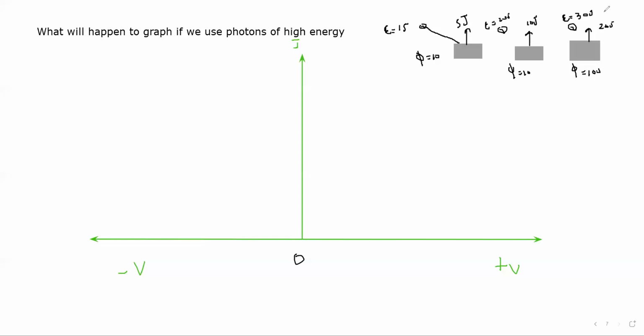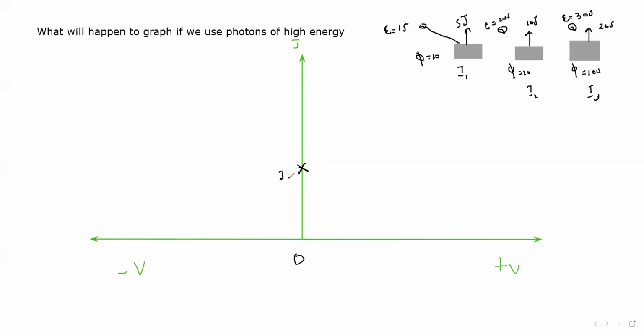So if I use a high energy photon, say the current in the first one is I1, in the second one I2, and in the third one I3.